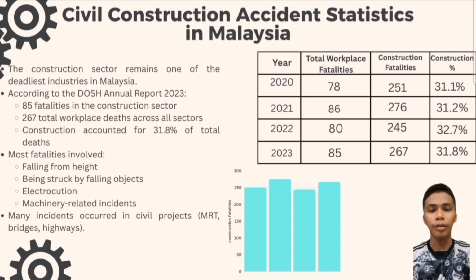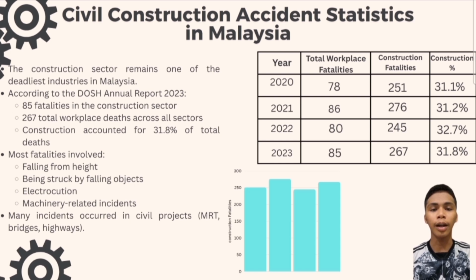This slide highlights the alarming safety trend in Malaysia construction industry. According to the Dodge Annual Report 2023, there were 267 total workplace fatalities, with 85 of those occurring in the construction sector. That means construction alone accounts for 31.8% of all workplace deaths, making it one of the deadliest industry in the country. The common cause of these fatalities include fall from height, being struck by falling object, electrocution, machinery-related accident. Many of these incidents happen on civil projects such as MRT construction, bridge and highway.